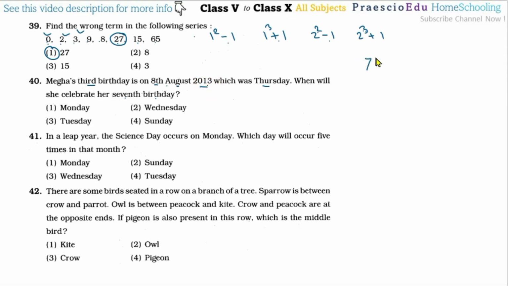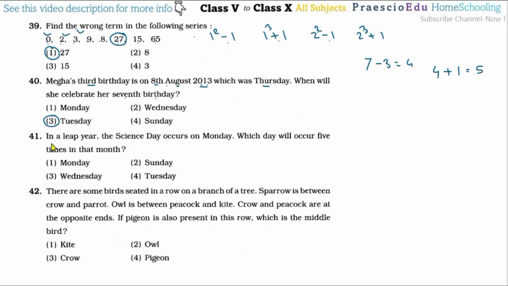So 7th minus 3 means after 4 years, from 2013 to 2017, so 4 days we have to add, and plus 1 for 2016, that one leap year, so 5 days we have to go forward. From Thursday: Friday, Saturday, Sunday, Monday, and then Tuesday. So Tuesday is the 5th day from Thursday. So option number 3 is the correct one.